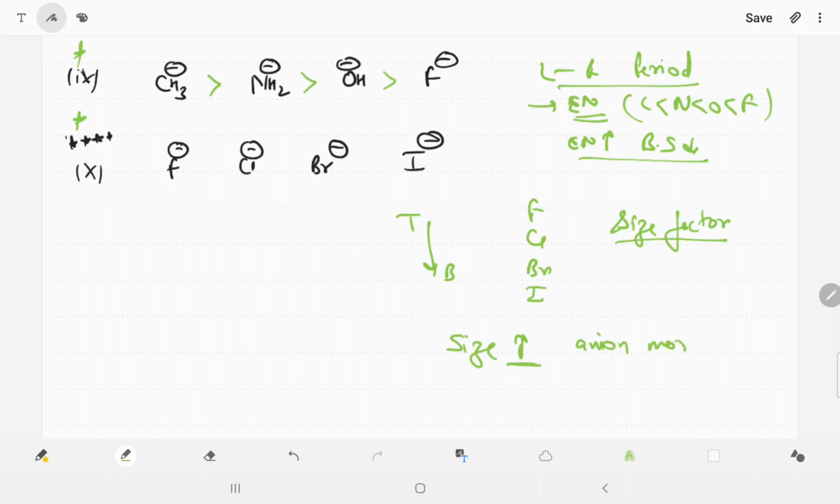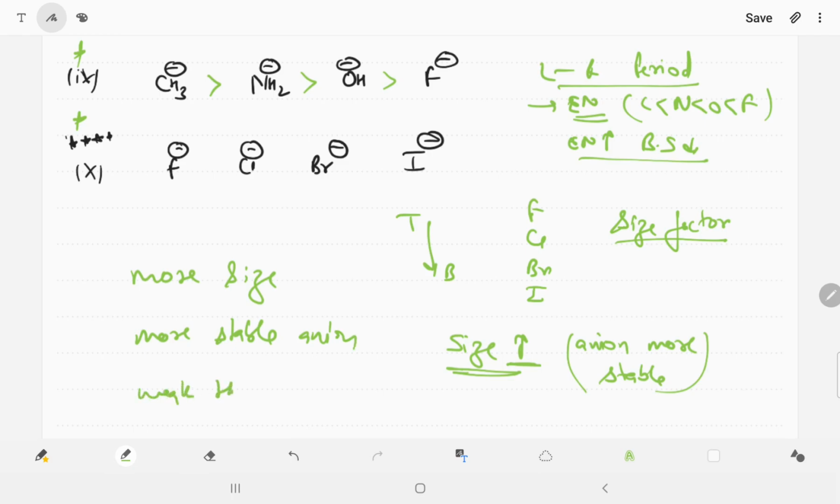When size increases, the anion is more stable. So it will not donate the negative charge. So more is the size, more stable the anion, so we can say weaker the base.